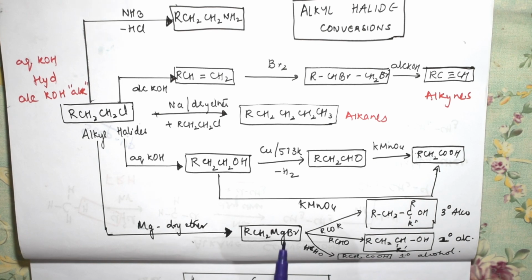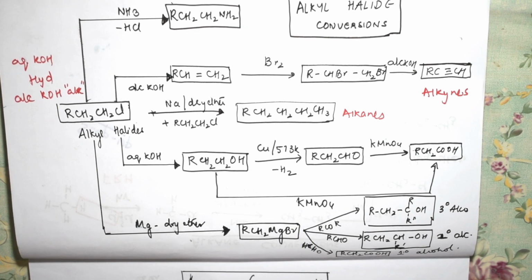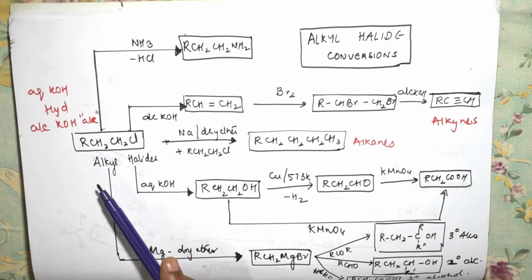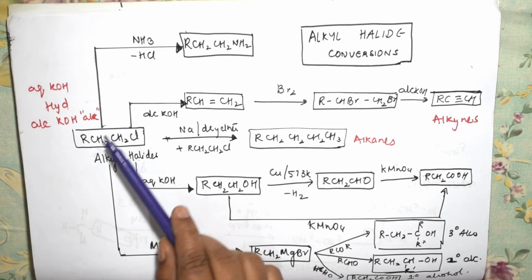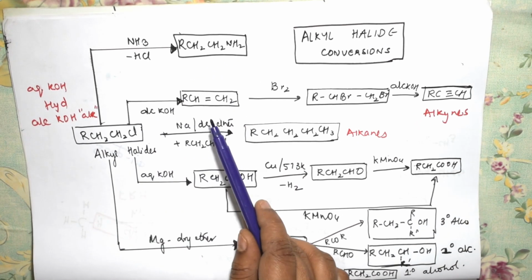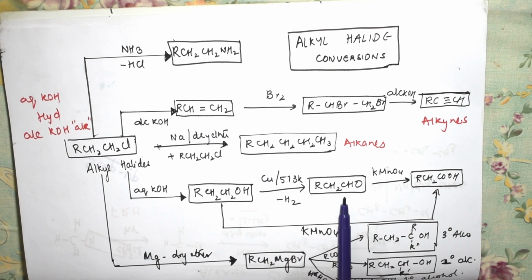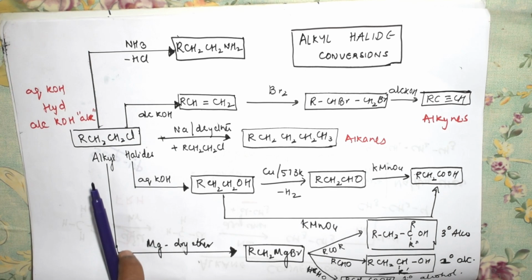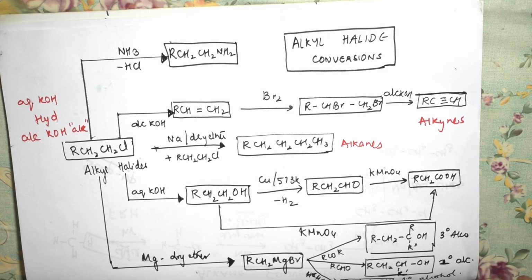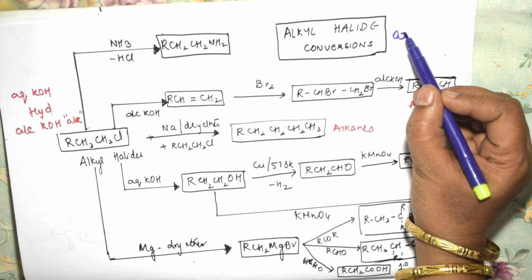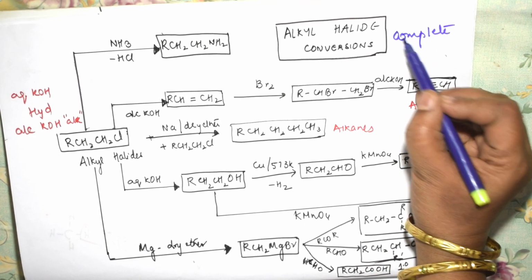Right, now let us start with your first chapter, that is haloalkanes and haloarenes. If you see here, I have taken an alkyl halide for example, and I have shown you different conversions: alkyl halide conversion to amine, alkyl halide conversion to alkene, alkene to alkynes. Next comes alkyl halide to alcohol, aldehyde and acid. Further, I also have shown you how alkyl halides are converted into primary, secondary and tertiary alcohols also. This is a very important conversion for your complete alcohol chapter and alkyl halide chapter students. So I have written here, it's a complete alkyl halide conversion sheet. So it's a mind map.